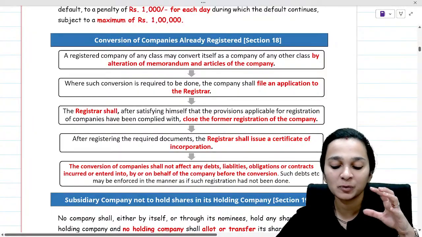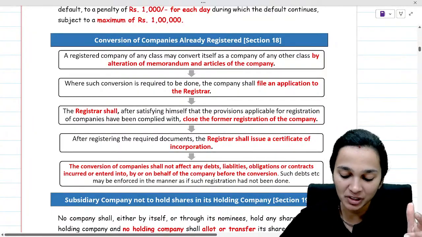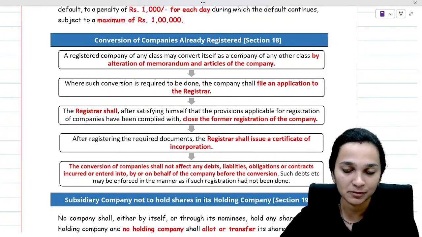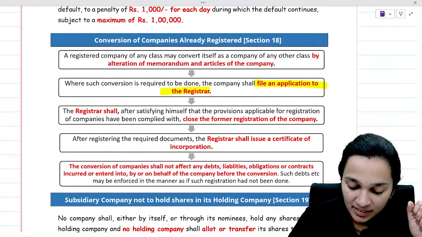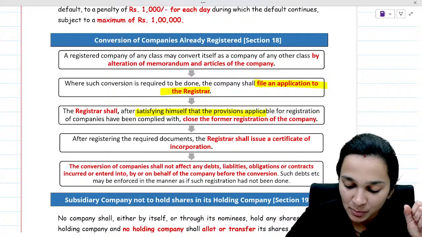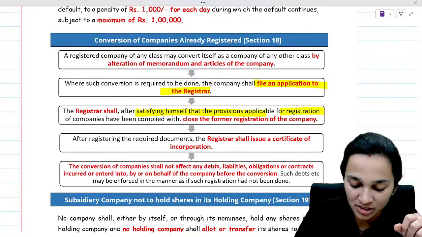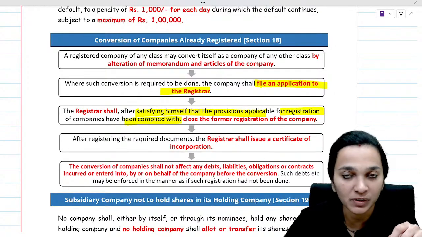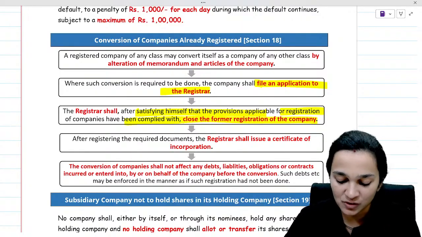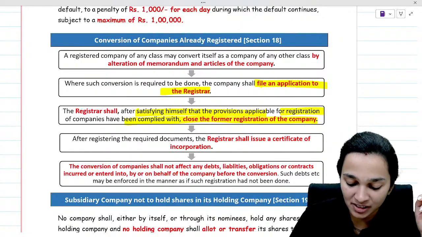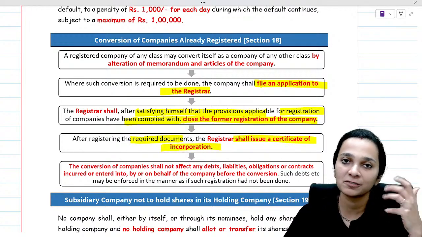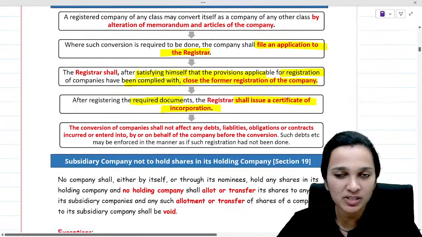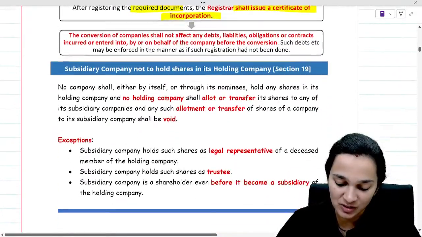Then comes conversion of company. If you want to convert the company into any other type of company, file an application to the registrar. The registrar, after satisfying himself that the provisions applicable for registration of company have been complied with, will close the former registration of the company. After registering the required documents, the registrar shall issue a certificate of incorporation. So basically, just make an application to the registrar.